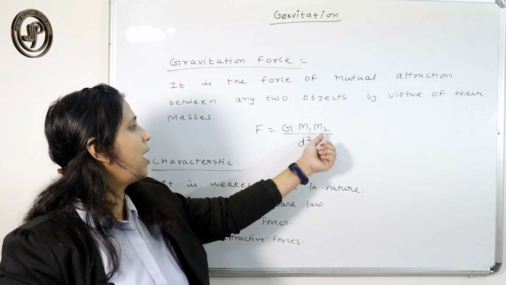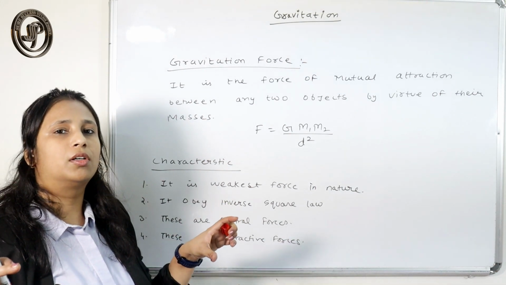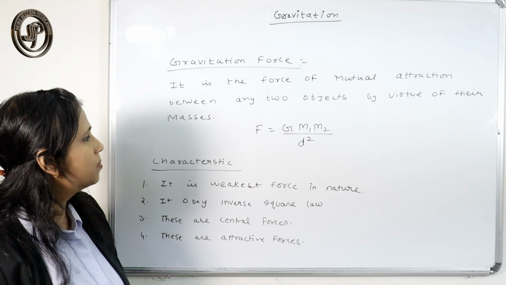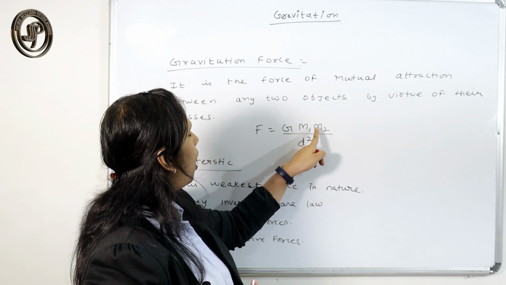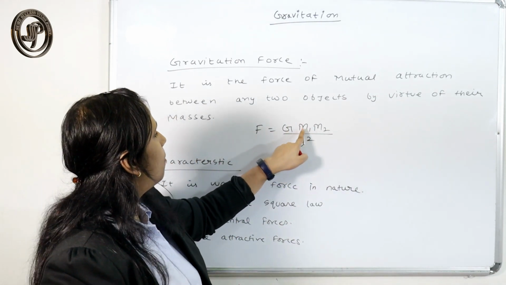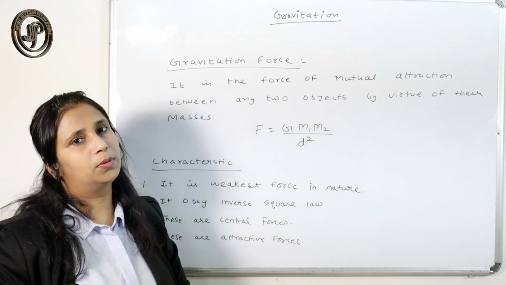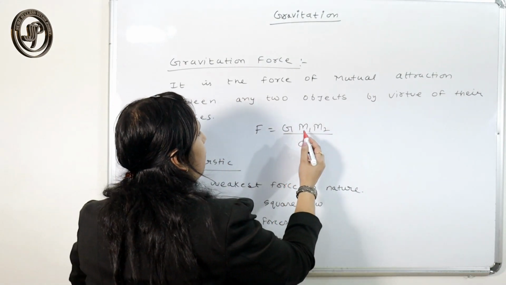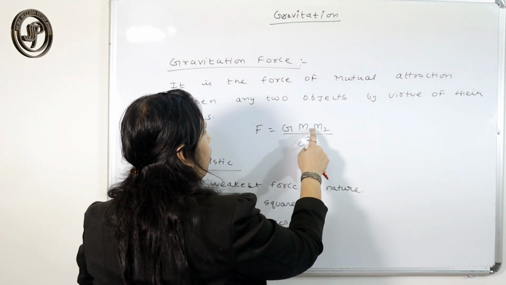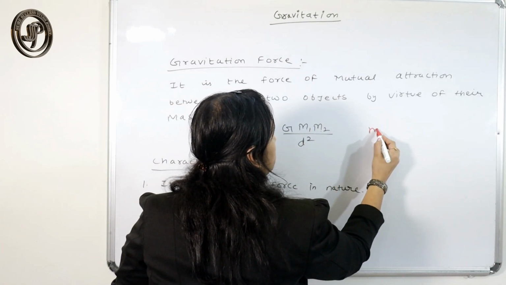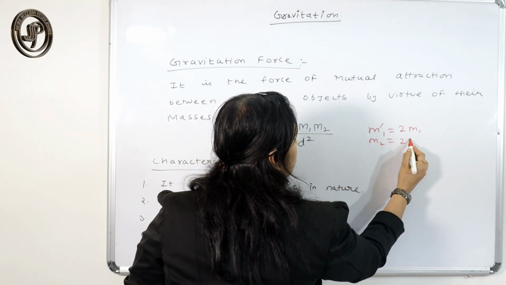F is equal to G m1 m2 by d square, where d is the distance between the two bodies and m is the masses. So how does this force change when the masses of the two bodies or the distance between them get affected? If the mass of both bodies gets doubled, your m1 becomes 2 m1 and your m2 becomes 2 m2.